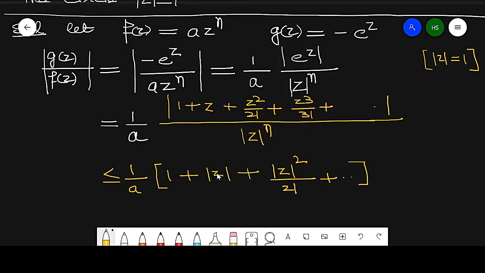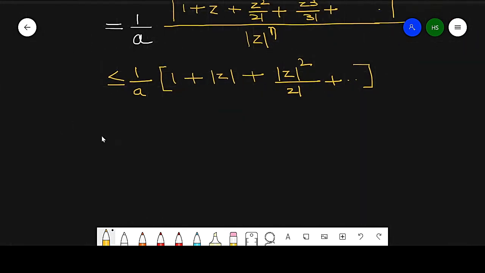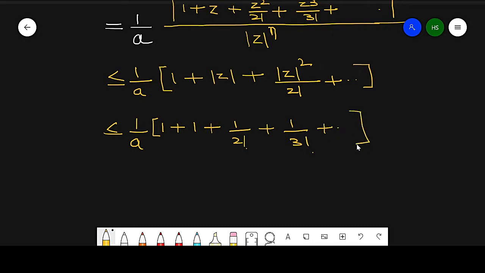So this is less than or equal to 1 by a into 1 plus 1 plus 1 by 2 factorial plus 1 by 3 factorial, which is exponential, so this value is e by a.